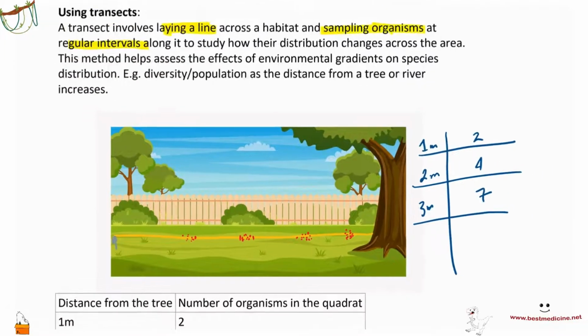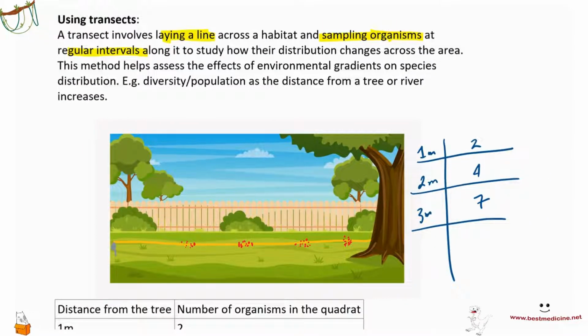Instead of touching the line, what I would personally go with in your answer is to use a quadrat instead, because a quadrat is a very standardized sample area that you can use to count the number of species. So instead of just counting the number of species touching the line, you can place quadrats at regular intervals.